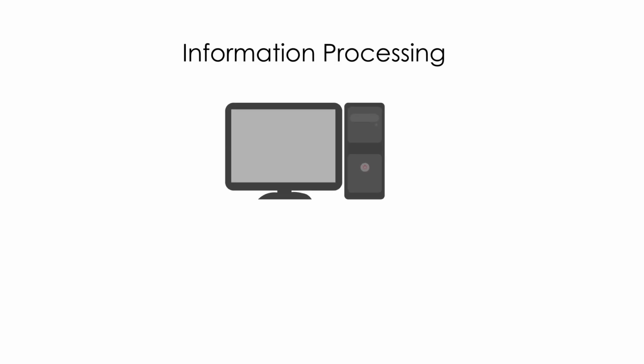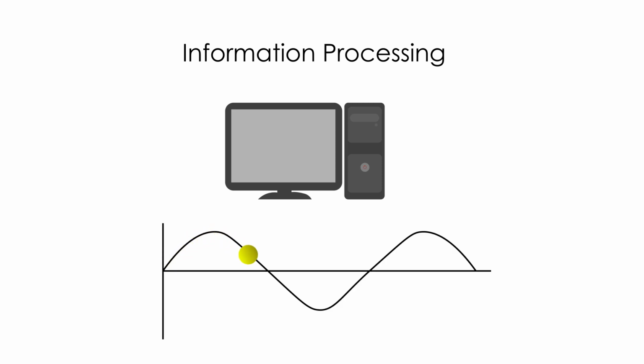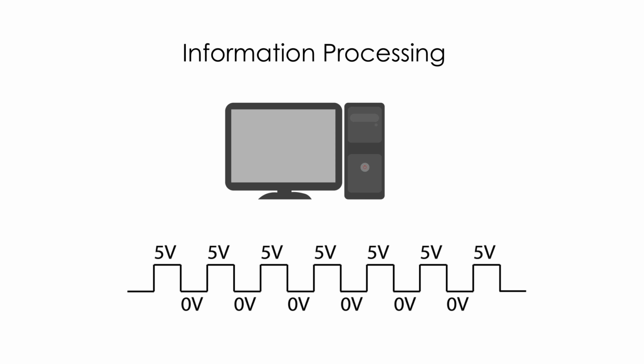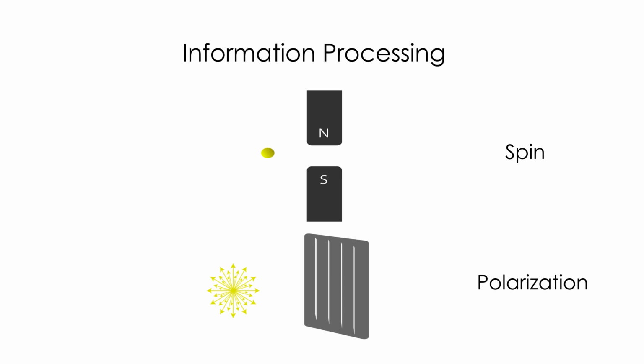Traditional computers, which we use today, use electrical voltages to store and process information. This is done by interpreting high and low voltages as binary digits or bits. Quantum computers use quantum mechanical properties like spin of an electron or polarization of light to store and process information known as qubits. We will see more about bits and qubits in a later video.